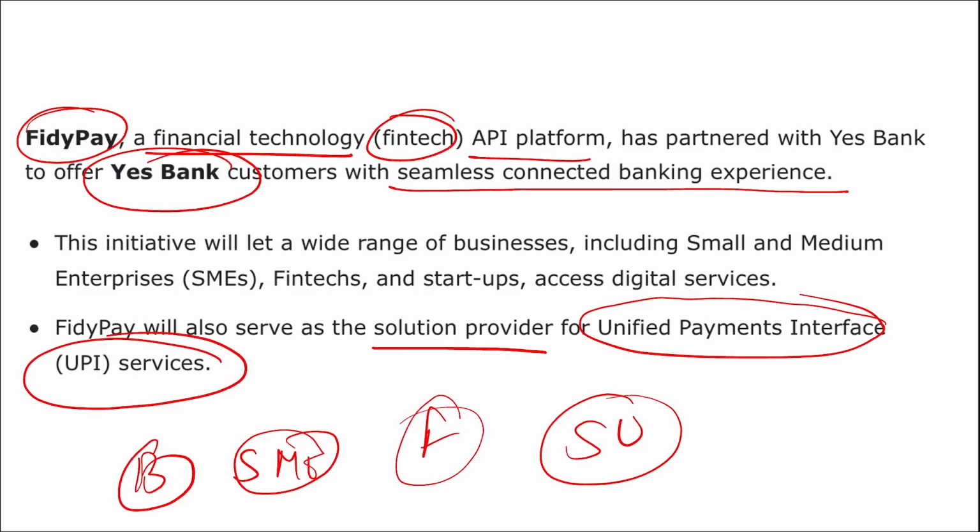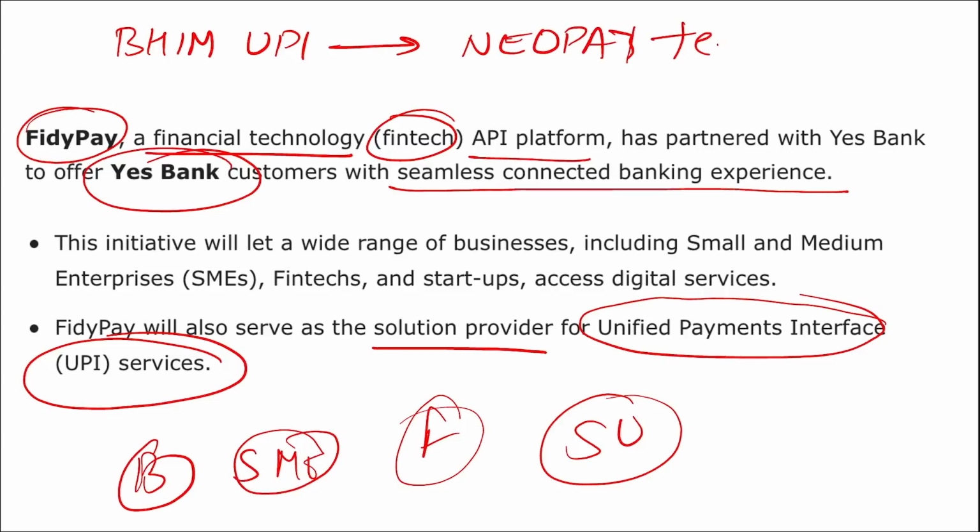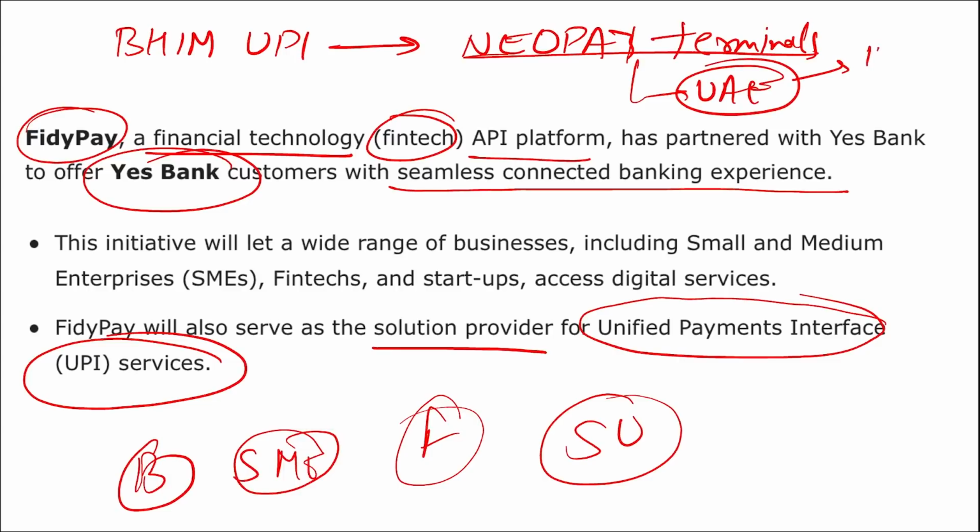If we are talking about UPI, can you tell me where recently UPI became operational? Bhim UPI became operational recently at NeoPay terminals. And where is this NeoPay terminal? It is in UAE. Alright, then remember, if we are talking about UAE, first IIT outside India and grey list. UAE was listed into the grey list of FATF.